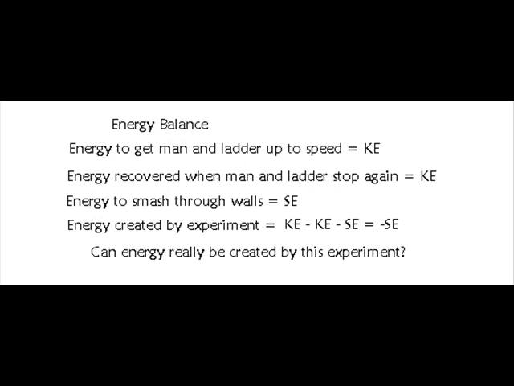If we do an energy balance of this simple experiment, the energy input by the garage reference frame to get the man up to speed is Ke. The energy recovered by the garage reference frame when the man decelerates back down to speed 0 is Ke, and the energy delivered to the garage reference frame when the ladder smashes through the walls of the garage is energy Se. So as you can see, the total energy of the experiment is not equal to 0. In fact, energy Se has been created, or so it seems.